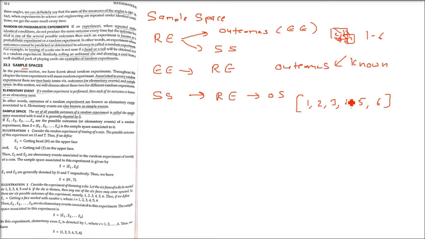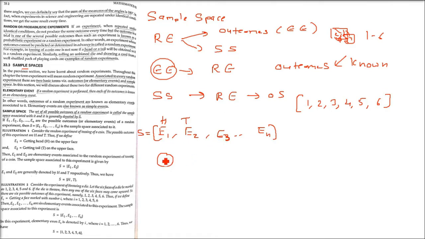From 1 to 6, all these parts are known as elementary events. When we combine these elementary events, for example E1, E2, E3 till En, for a random experiment, like tossing a coin, E1 will be head, E2 will be tails. If you are throwing a die, E1 till E6 will come, E1 will be 1, E6 will be 6. If I am trying to put it in a set, it has to be in curly brackets because a set always comes in curly brackets. I'll take an example so that we understand this concept better.